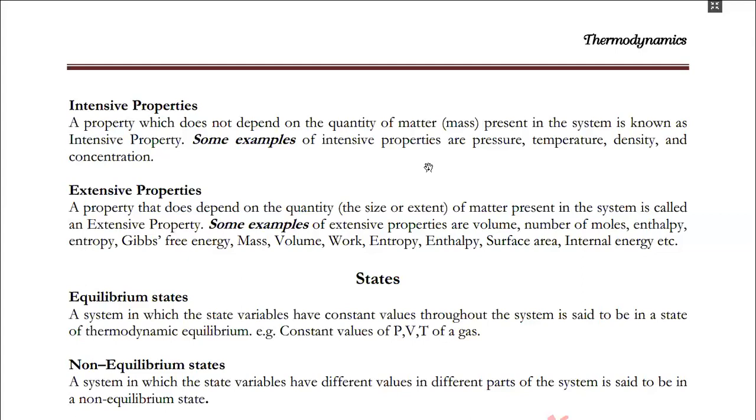That is why the density of the iron is much greater than the density of the cotton. Although the mass of the cotton and the iron is the same, the density of the cotton and the iron is totally different. So these are the intensive properties which do not depend upon the mass or quantity of the matter present in the system.